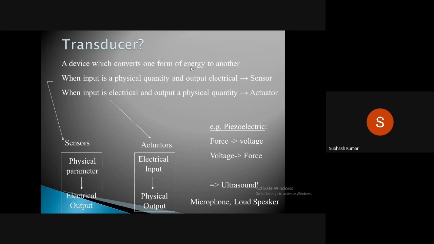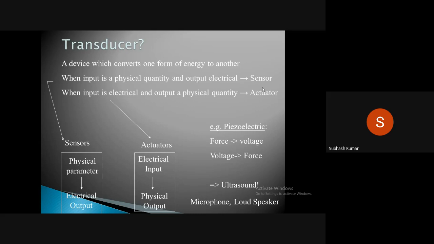Likewise, you can see here the physical parameter is converted into an electrical output. In the case of the sensor, the input is the physical element and the output we are getting is electrical. So when the input is a physical quantity and the output is an electrical signal, that is called the sensor. But vice versa, in the case of the actuator, when the input is electrical and the output is a physical quantity, it is called the actuator, right? So this is the difference between the sensor and actuator.